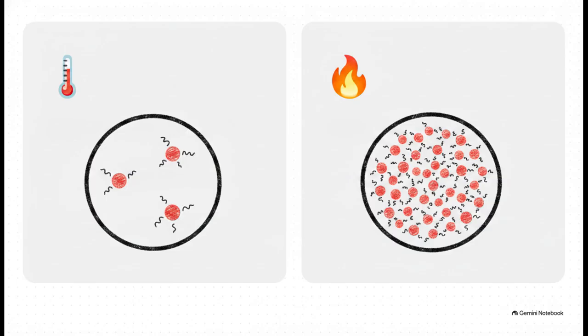Then on the flip side, we have thermal energy, which a lot of people just casually call heat energy. Now, this is the total kinetic energy of all the particles combined, not the average, the grand total. Think about it. If you have 1,000,000 particles, thermal energy is the sum of every single one of their individual energies added together. Grasping this distinction between average and total is absolutely crucial. It completely changes how we view the physical world around us.